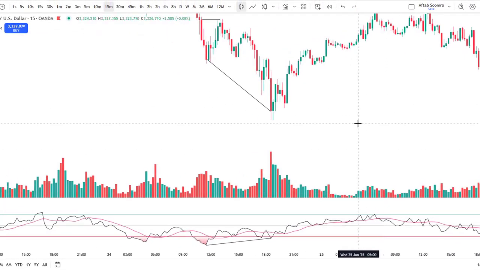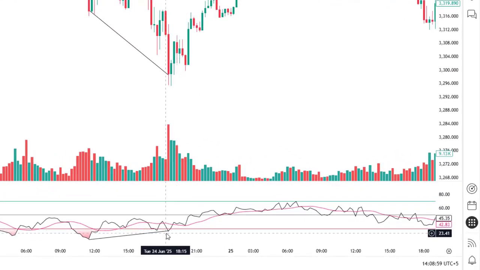Now what will we decide here? When the prices are under the 30 band level, first of all we have to wait to shift this black line above this 30 band. When it shifts its structure, it means the black line is above this red line, this is the 30 band.